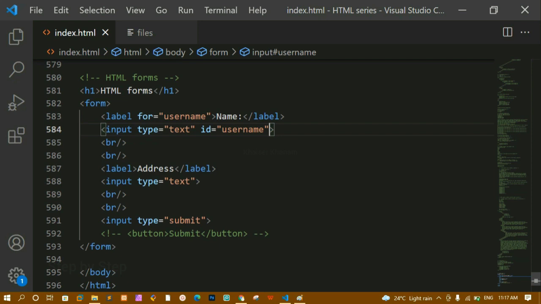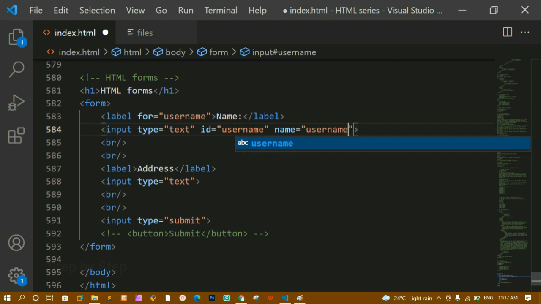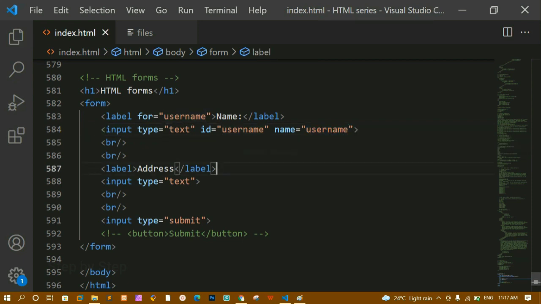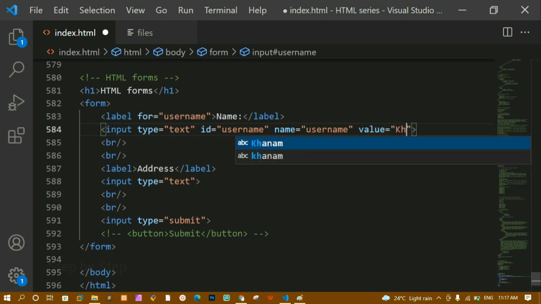If you are sending data to the server, then we have to use this name attribute, and inside that you can give any name. Now this name, whatever you are giving here, whenever you are sending the data to the server, you should pass this name. Okay, this is all about the name attribute. And also we have this value attribute, and inside this, let me just write here Khanam.